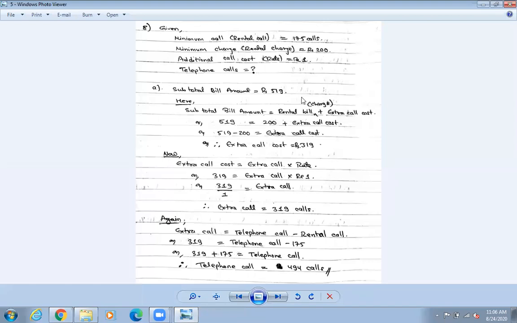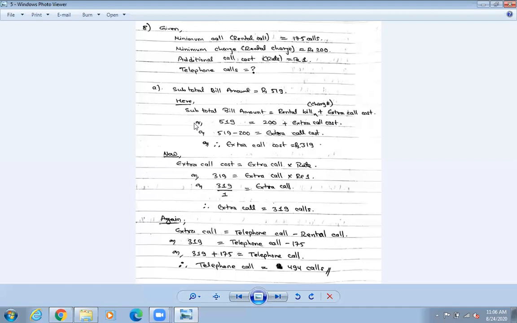So let us write down the value of charge, 200 rupees, plus extra call cost. Let us find it, because extra call cost is not given anywhere, so we need to find out the extra call cost first. Okay, so plus will go this side and becomes minus. Minus, you will get 319. Extra call cost means it becomes 319 rupees.